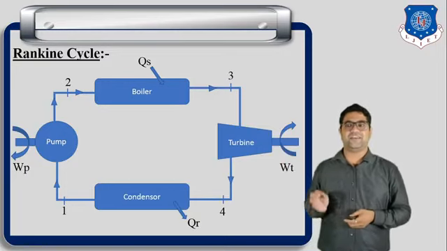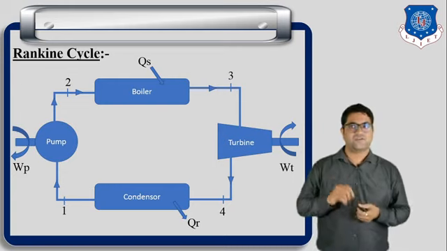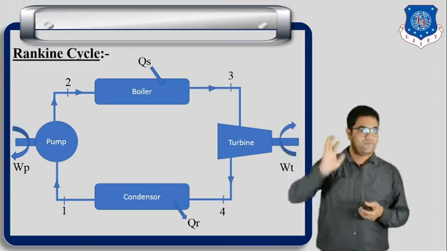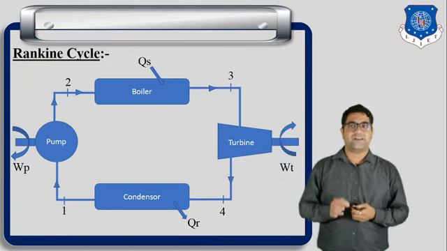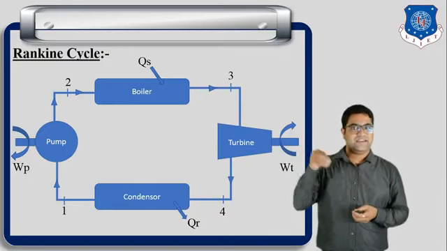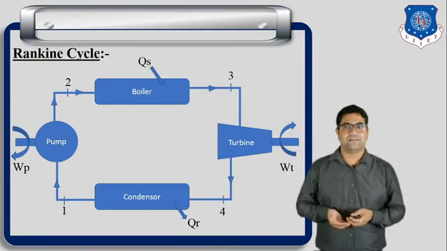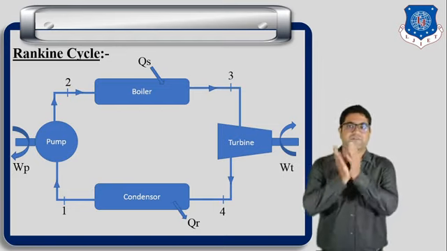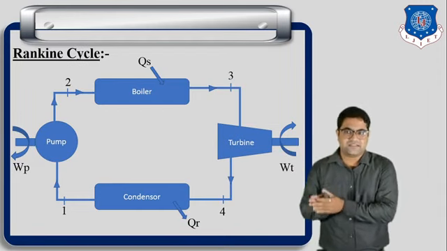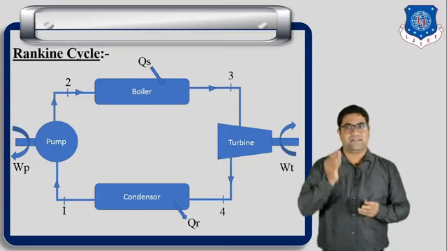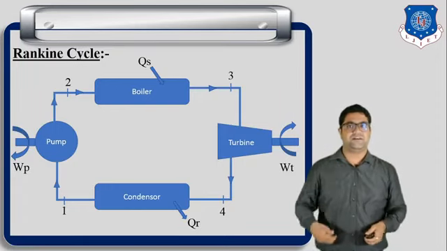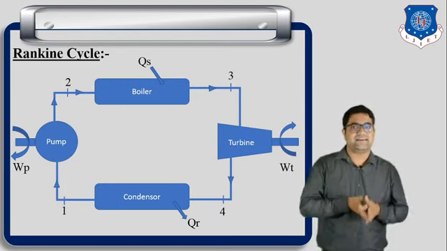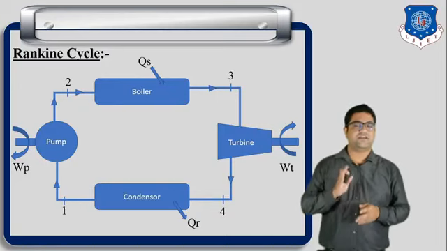Now the pump is used to convey the liquid from a lower elevation to a higher elevation. So first of all, the pump will supply the liquid from low pressure to the high pressure boiler. Now what happens in the boiler? In the boiler we supply heat to that water. So finally the heat is supplied to the boiler and the water is converted into steam. Then this steam is carried to the turbine, and the high pressure steam will rotate the blades of the turbine. So finally the turbine will produce work, which is denoted by WT.